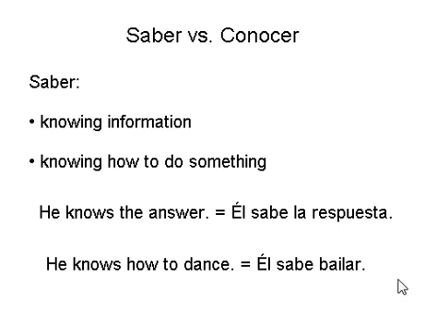One, you'll notice that we have an infinitive here, which is to dance. And so every time that we're using saber to talk about knowing how to do something, we're going to use an infinitive. Also notice that we don't have a word here for how. We just say sabe, which means he knows, or if it were I know, sé, or we know, sabemos, and so forth. We use our form of saber, and we use an infinitive right after it to say that someone knows how to do something.